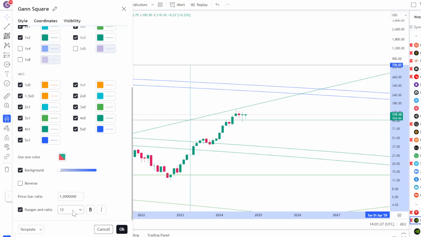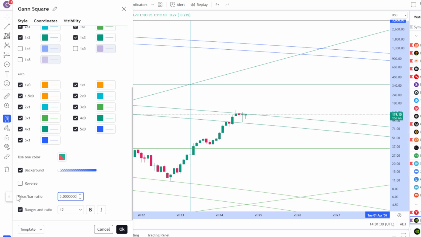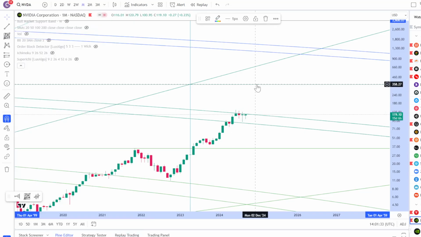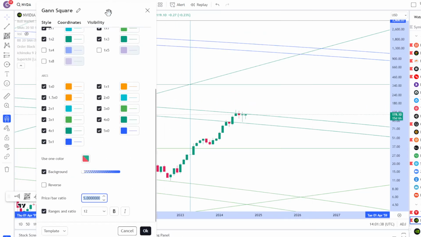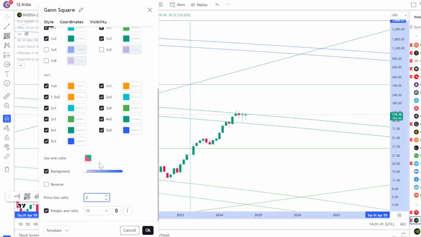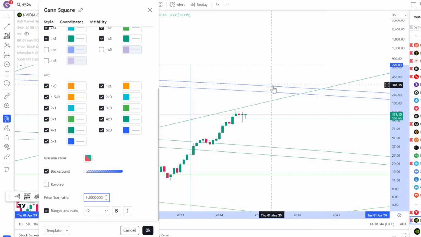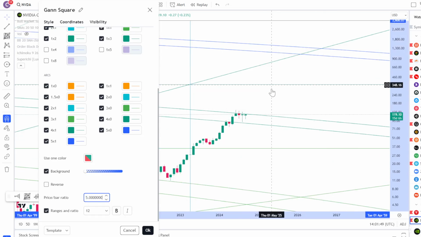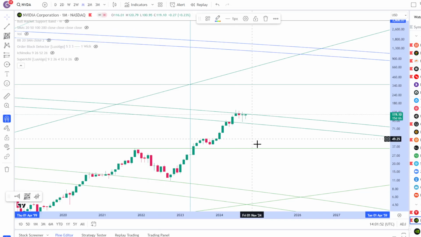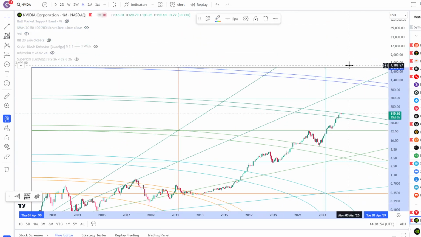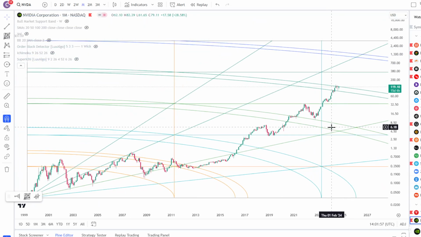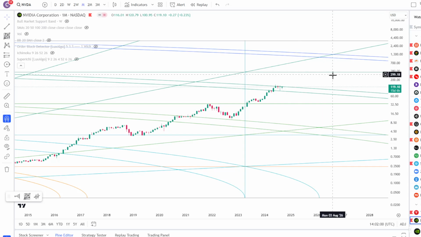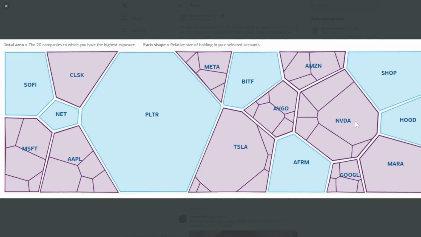Now, I still think that if I change it to the factor of 5, you can still see a very similar target, like maybe the 350s, right? There's a lot of confluence if you just change the factor. You can still see if we break above the arc, I think 350 would be a pretty natural zone for it to gravitate towards, right? Between the factor of 1 and the factor of 5, there's a lot of confluence. So to me, it almost doesn't matter what factor you use, as long as you use the right number. It really is able to tell you the story, tell you what's going on. And that's also part of the reason why I still have significant exposure to Nvidia here too, right?